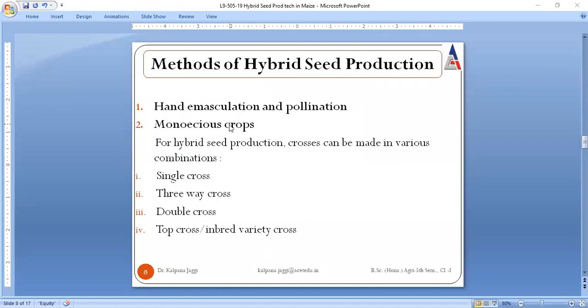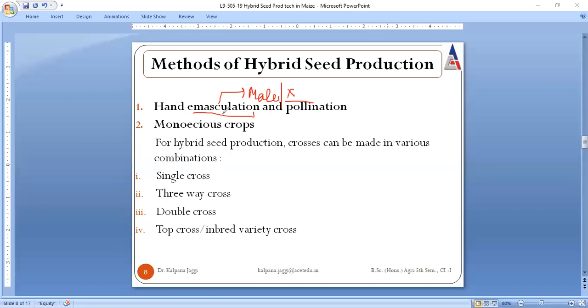Very first is the hand emasculation and pollination. You all are much familiar with hand emasculation. Hand emasculation is to be carried out when we have bisexual flowers, because, as we have discussed in the practical also, the term emasculation stands for the removal of the male part, and this male part is to be removed taking care that no damage is caused to the female part, right? This is what is known as emasculation.